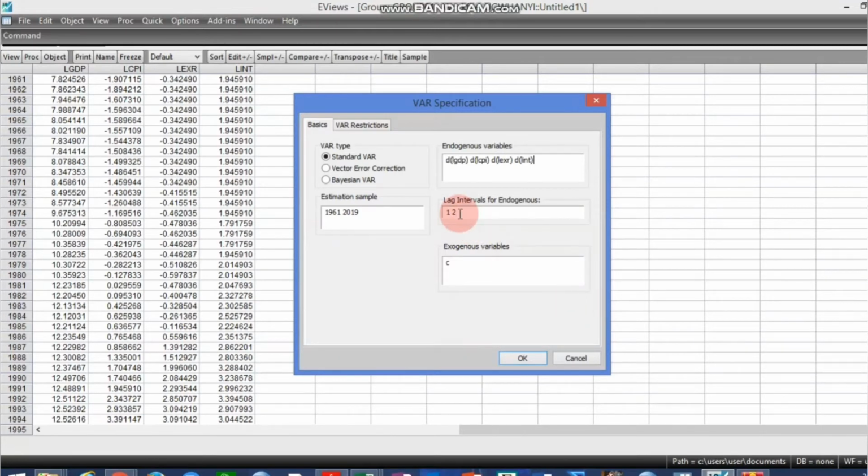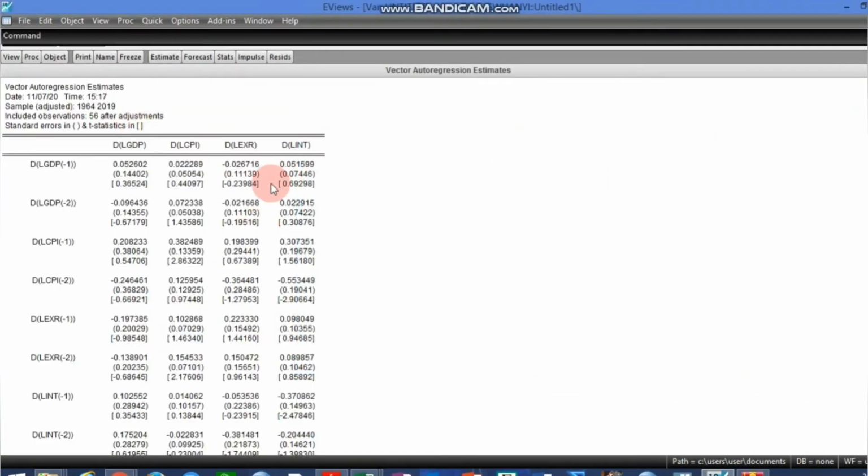Even if you test and find that the variables are cointegrated, you may not need to run a vector error correction model, because for you to run the structural VAR, you must first run a standard VAR, and if you run a vector error correction model, the structural VAR will not be implemented, because it doesn't support it.